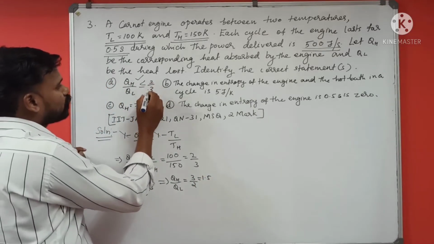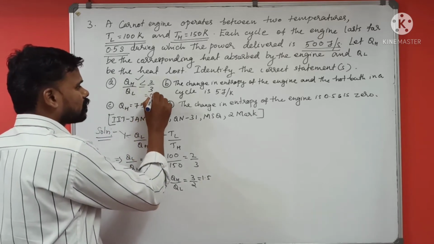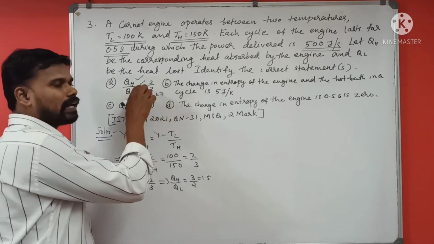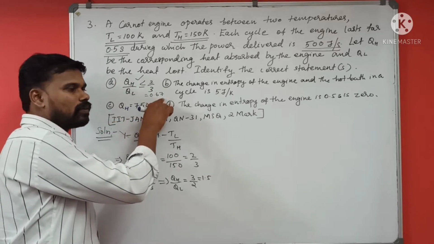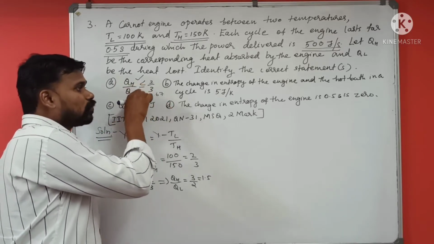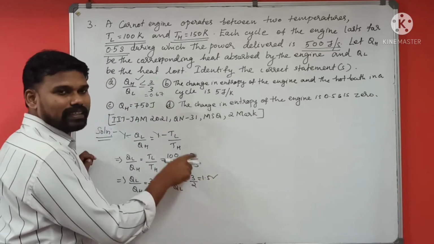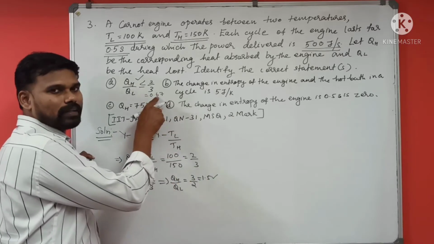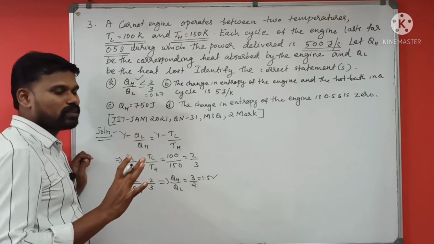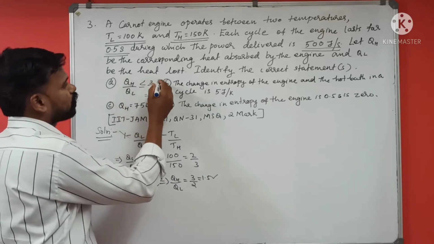Here what is this value? This value is 2 by 3, 0.67. It is given that QH by QL is less than or equal to 0.67. But this value is neither less than this value nor equal to this value. So this is a wrong option.